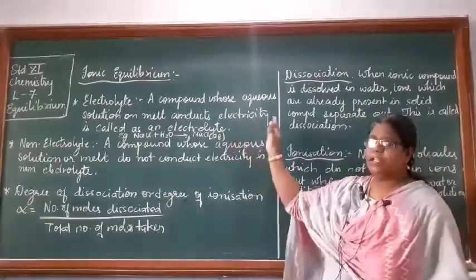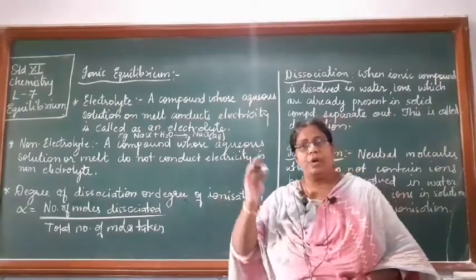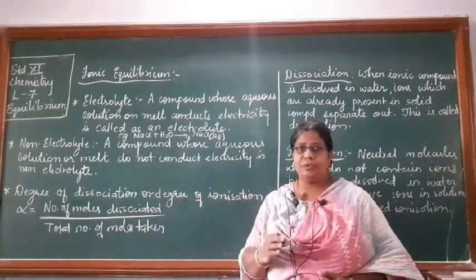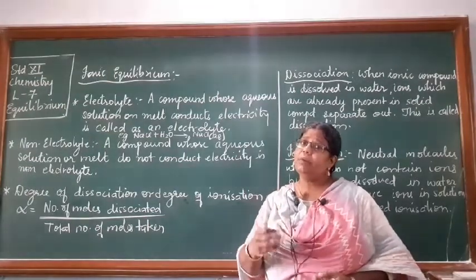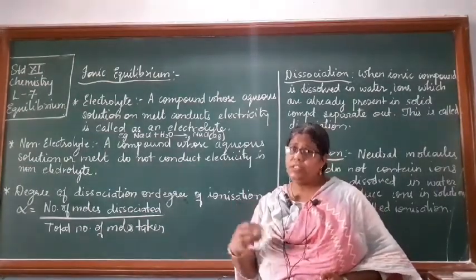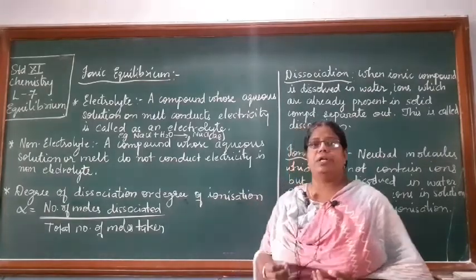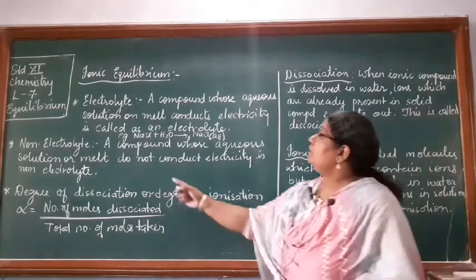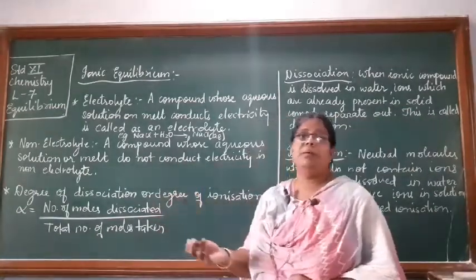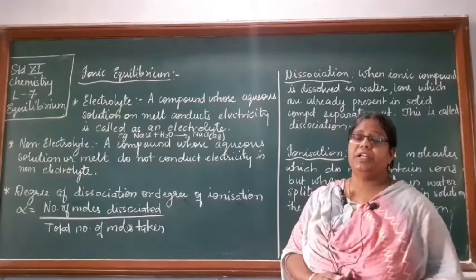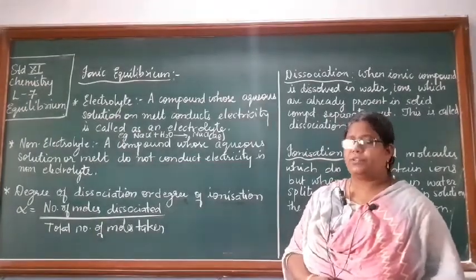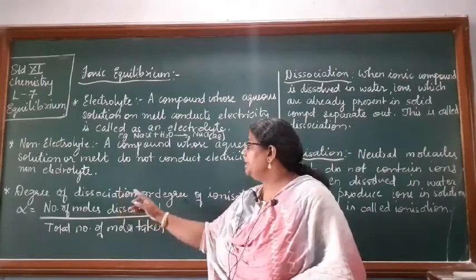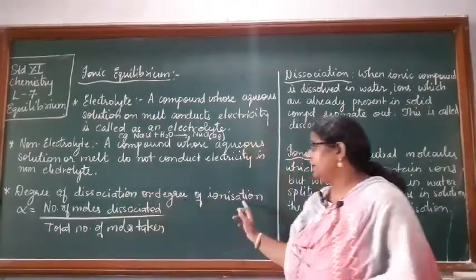Have you understood? So that is electrolyte. Any compound when you add it to water and if the aqueous solution conducts electricity, then it will be called as an electrolyte. Or any compound अगर उसका liquid form if it is able to conduct electricity, then it will be called as an electrolyte. ठीक है, तो दोनों possibilities हैं. Then non electrolyte वो होता है, any compound which is not able to conduct electricity will be called as a non electrolyte.